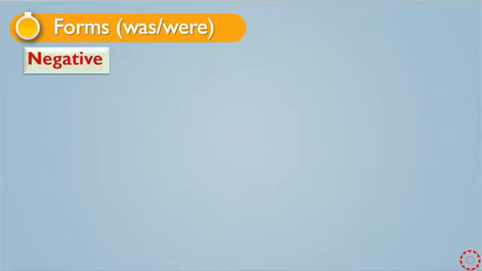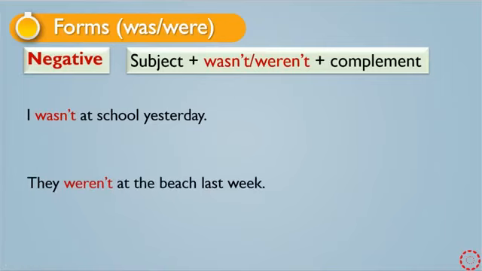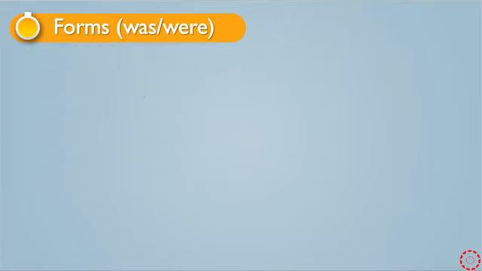What about the negative one? How can we negate was and were? We have the subject, and then we add not to the verb to be, was and were. We say wasn't and weren't, and then we have the complement. Examples: I wasn't at school yesterday. They weren't at the beach last week.